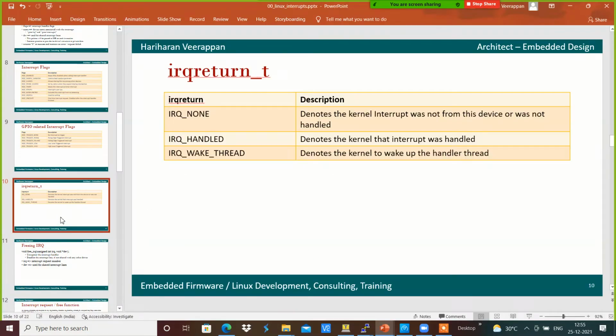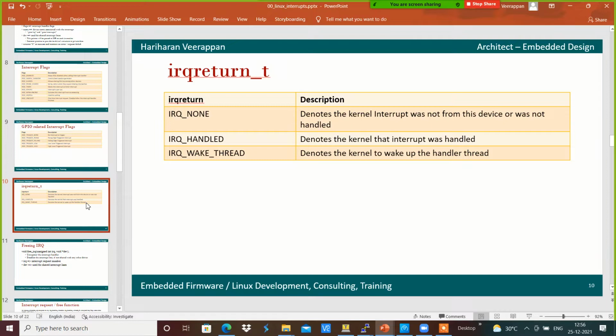IRQ return underscore T basically denotes whether that particular interrupt has been handled or not. For example, if we are returning IRQ none, it denotes to the kernel that the interrupt was not for this device's current interrupt handler and was not handled, so that if another handler has been registered on the same IRQ with the shared flag, the next ISR will be called accordingly.